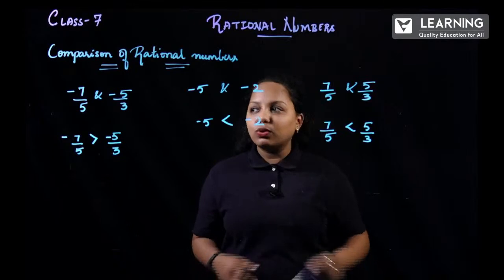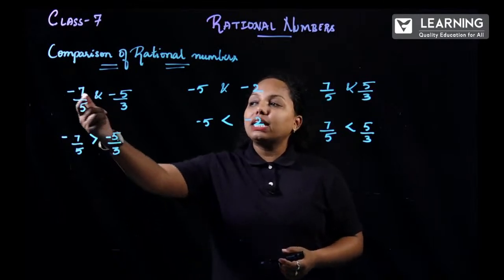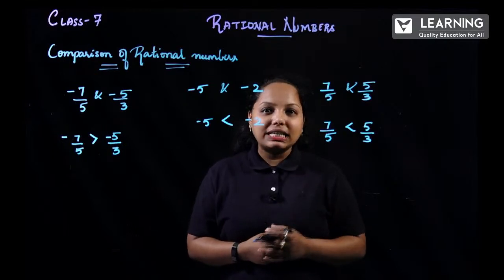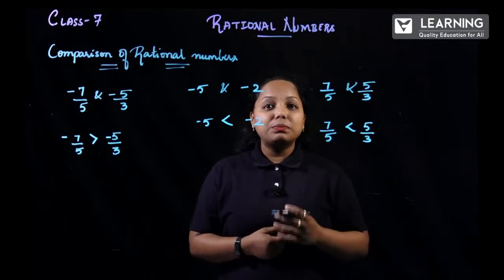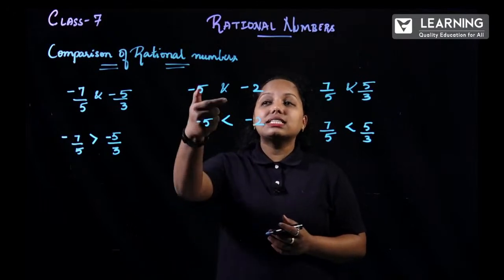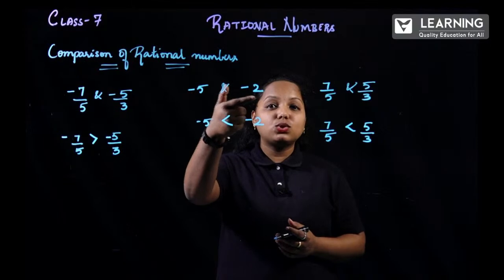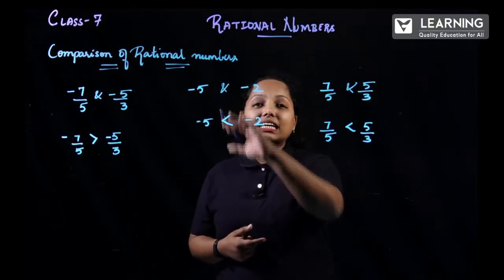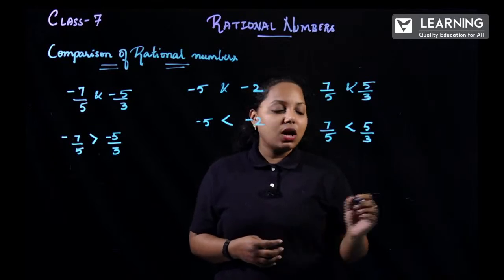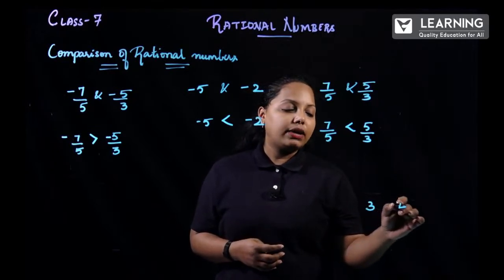So now let us look up the first problem. So it is minus 7 by 5 and minus 5 by 3. I hope you remember the number line which we have studied in the previous session. If not, please go back to the previous session. And the second example, minus 5 and minus 2. This is in whole numbers, but here I have given it just to make you understand. So now let me consider 3 and 4.